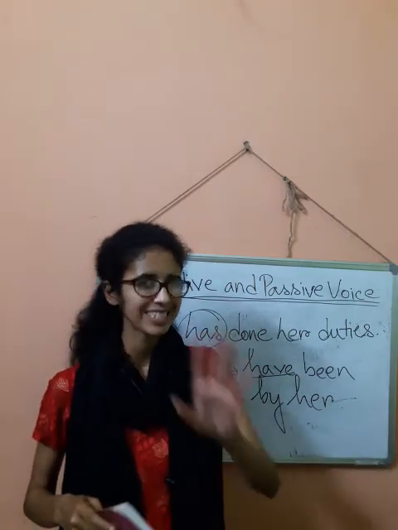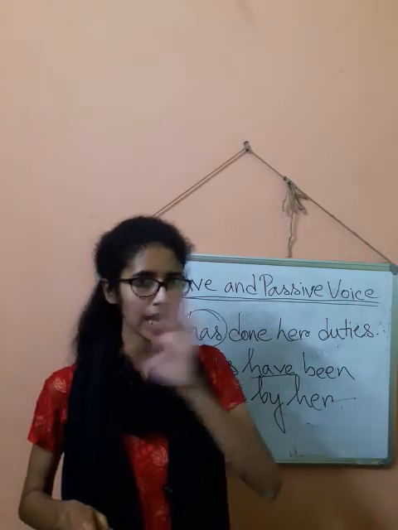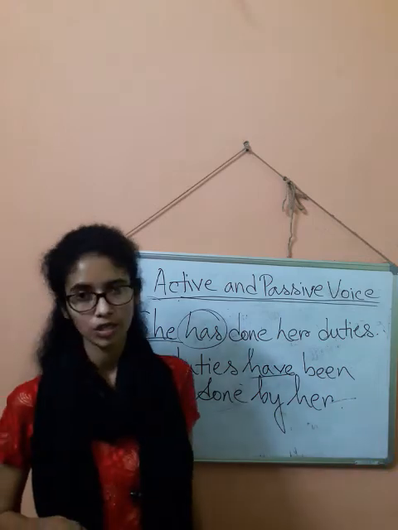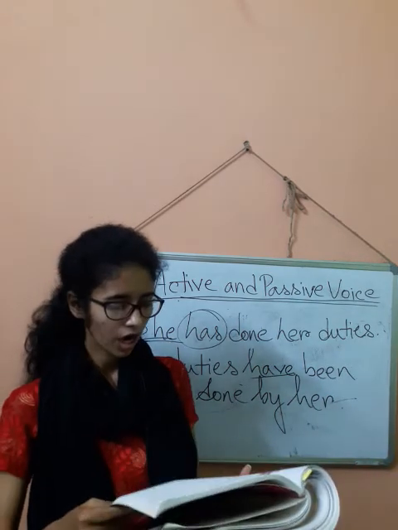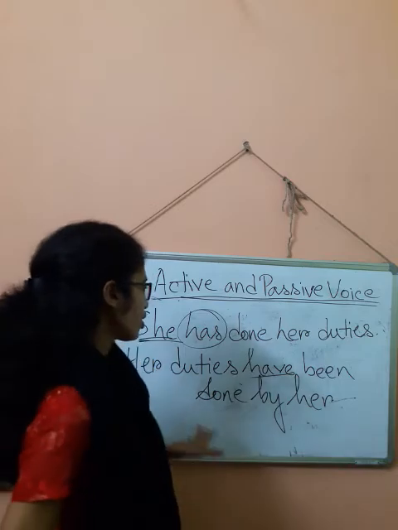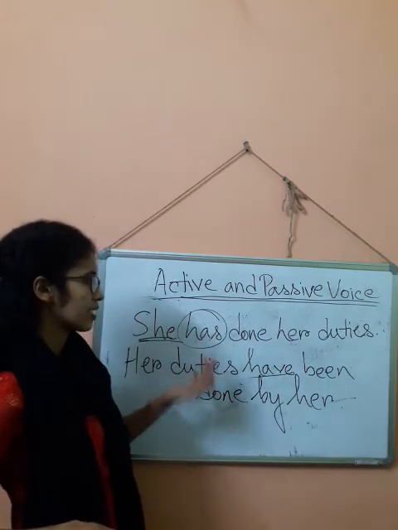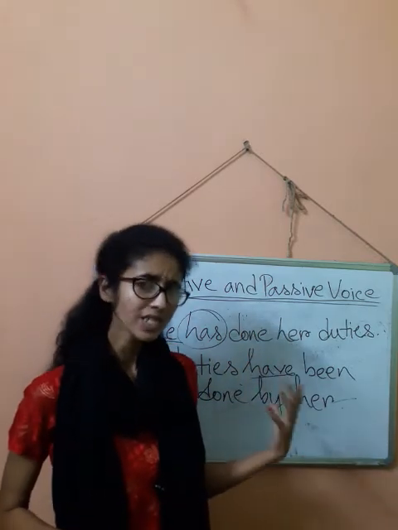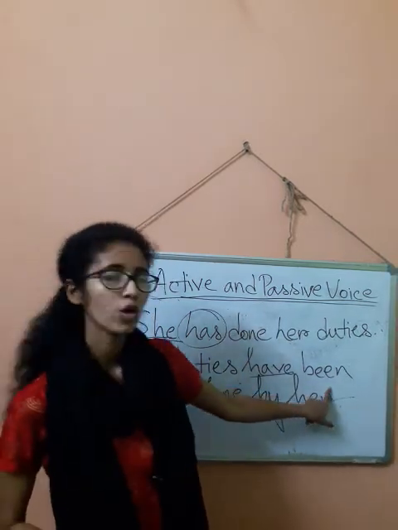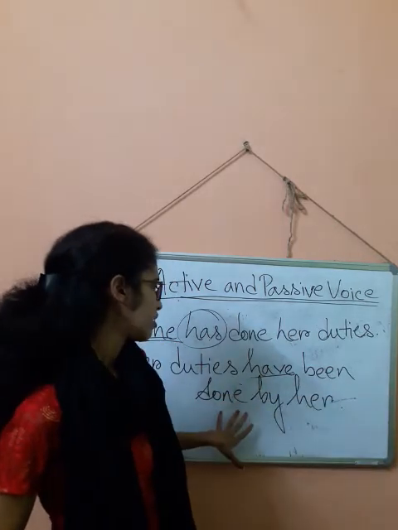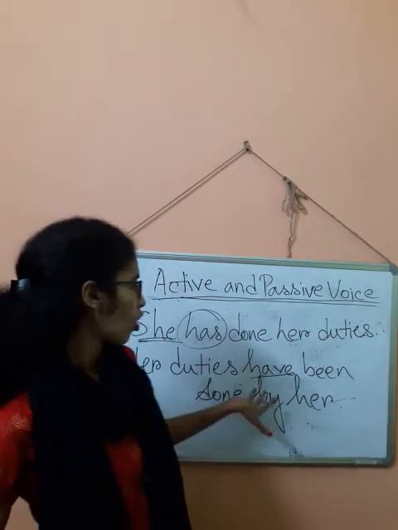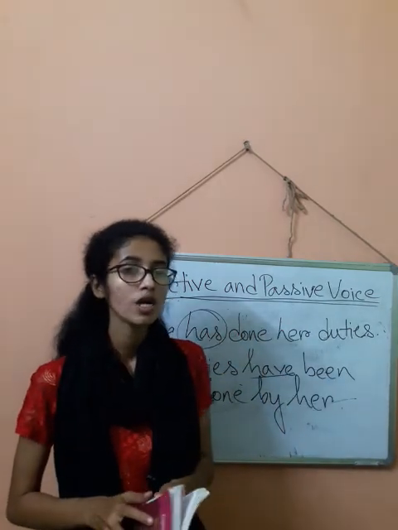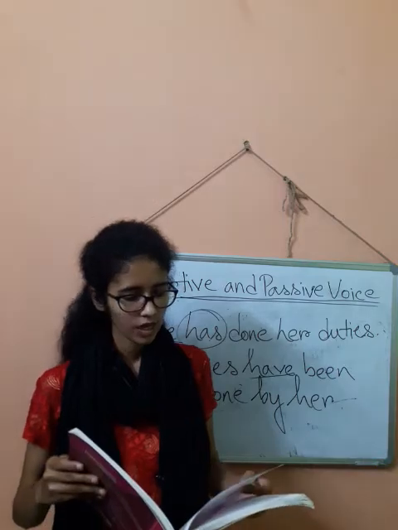Now past perfect tense is easier. Why? There is no has and have, only had. She had done her duties. She had done her duties. So her duties had been done by her. Only had will be placed. The same had, B-E-E-N, will be used, and the past participle form of the verb. Only in place of have or has we will place had, because we are talking about past perfect tense.